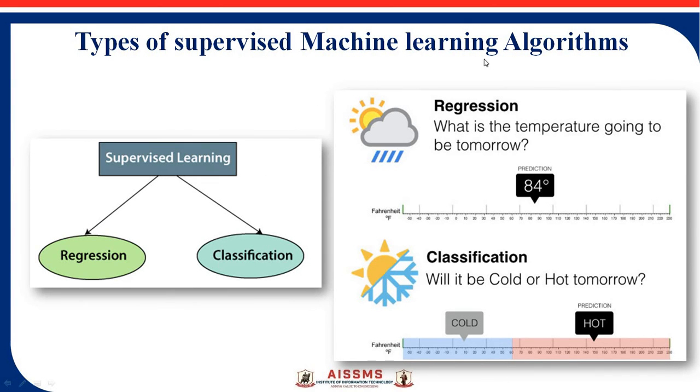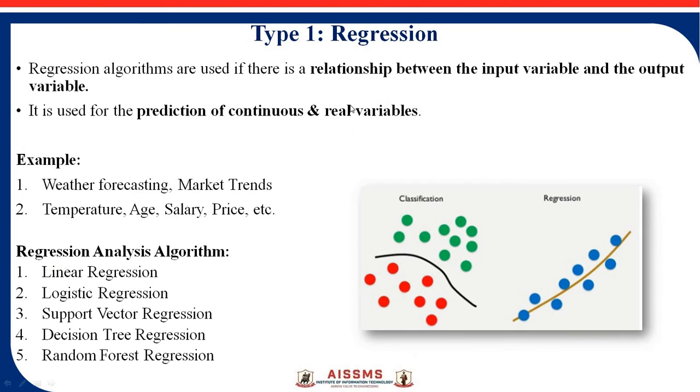There are basically 2 types of supervised machine learning algorithm. One is regression, another is classification. So let's see what exactly it is. The first type of supervised learning algorithm is regression. Regression algorithm basically means the relationship between the input variable and the output variable.